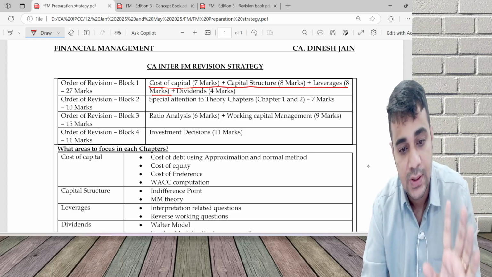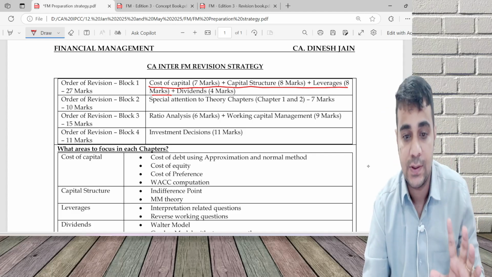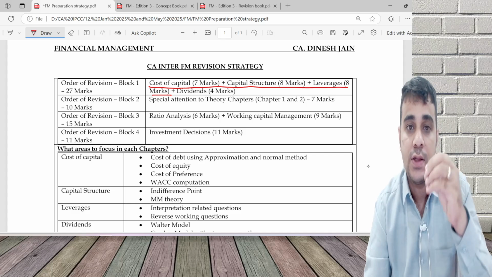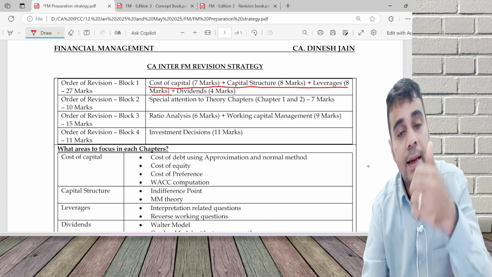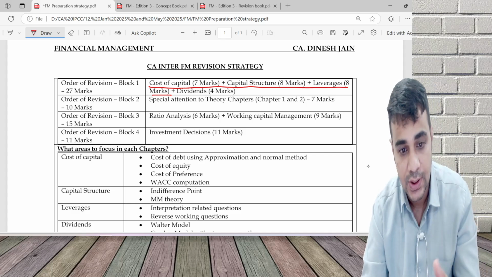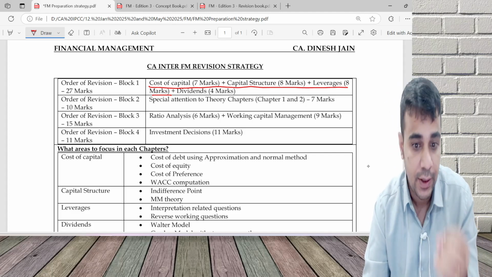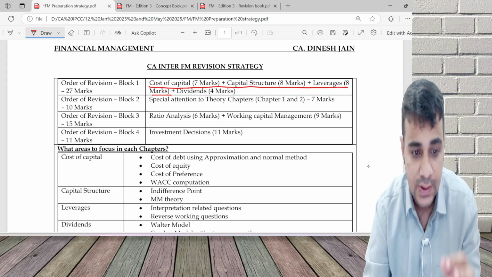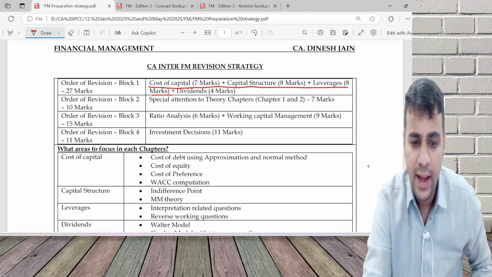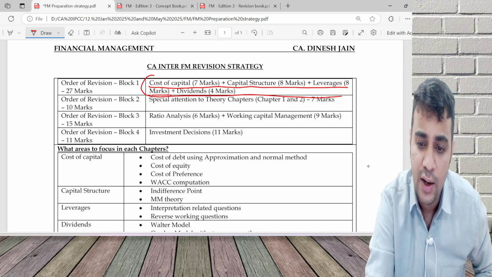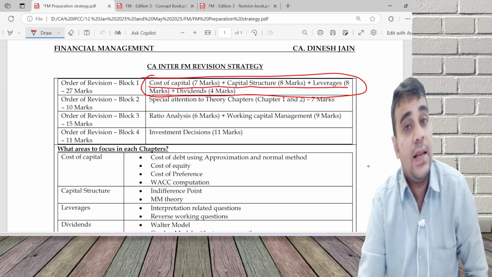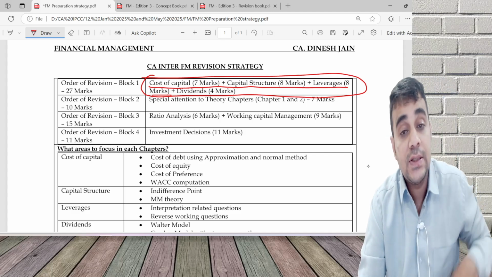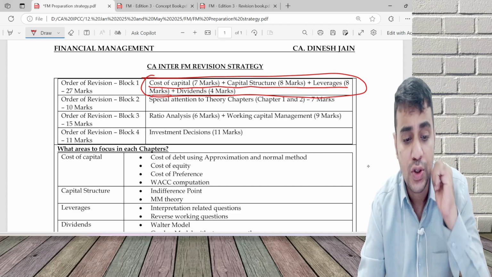You should start your preparation with this, because when you start with small chapters like cost of capital, capital structure, and leverages, your confidence improves and you're able to secure around 20 to 25 marks in these three chapters. And add dividends. Dividends is not a very important chapter, but I have selected it in block 1 because it is easy to prepare. Now, what should I focus on?